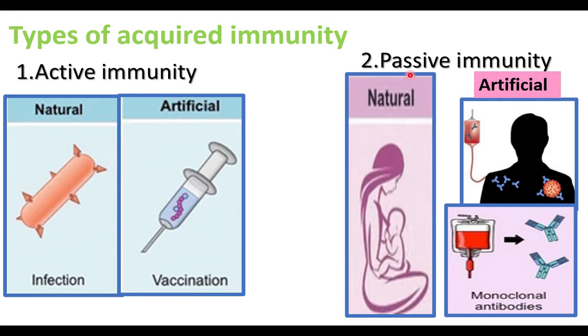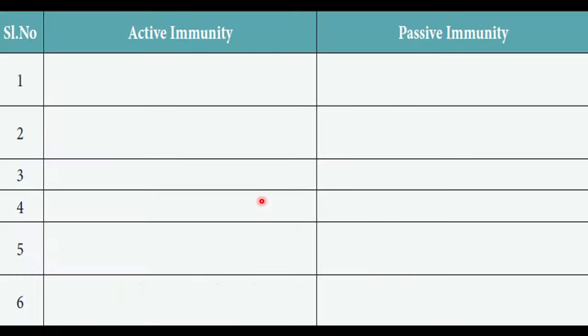In passive immunity, the host immune system does not involve in the production of antibodies. There is no contact with the host and pathogen. In active immunity, there is contact with the host individual and the pathogen. Now let us see the differences between the two types of acquired immunity.